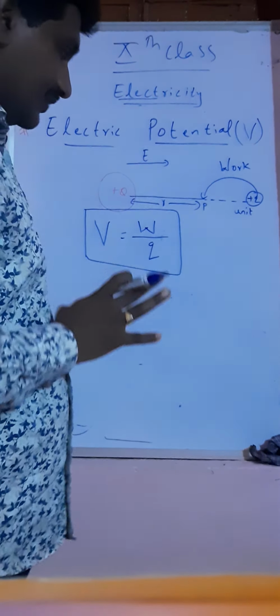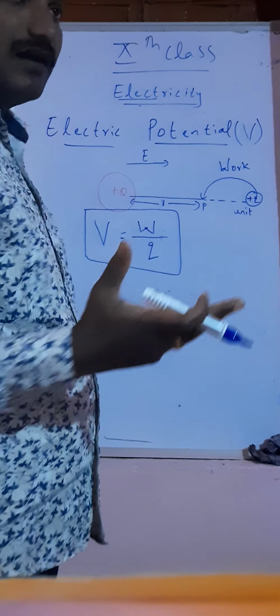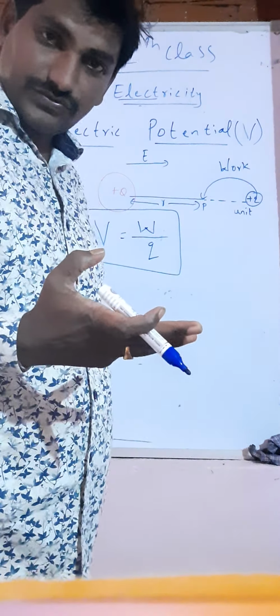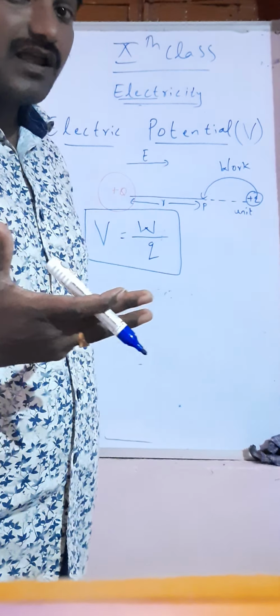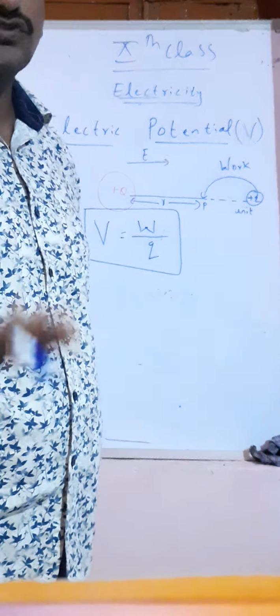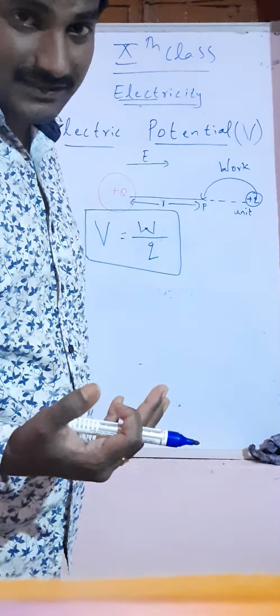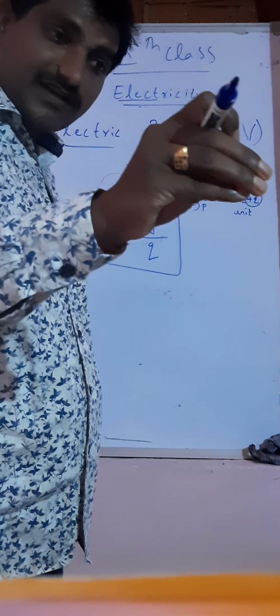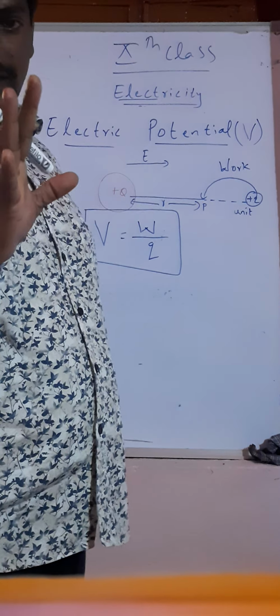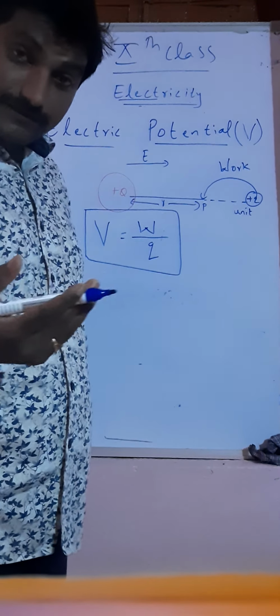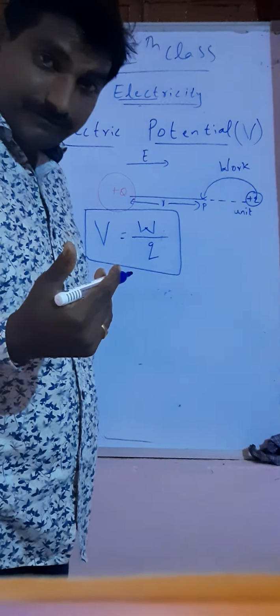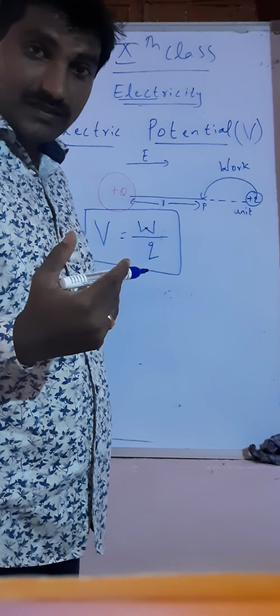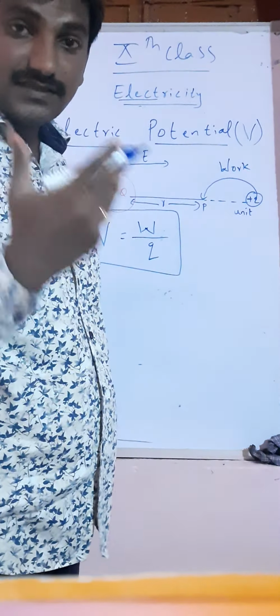Conceptually, I will tell you an analogy. In electric potential, you need to understand how it makes the current flow in a circuit, how electric potential drives the electrons to flow in the circuit. Whereas this definition is just about whether an electric field is available or not. To understand electric potential, how it makes the flow of electrons in the circuit.